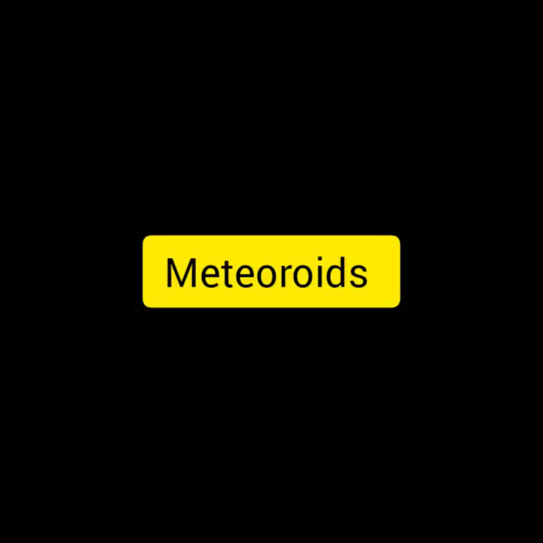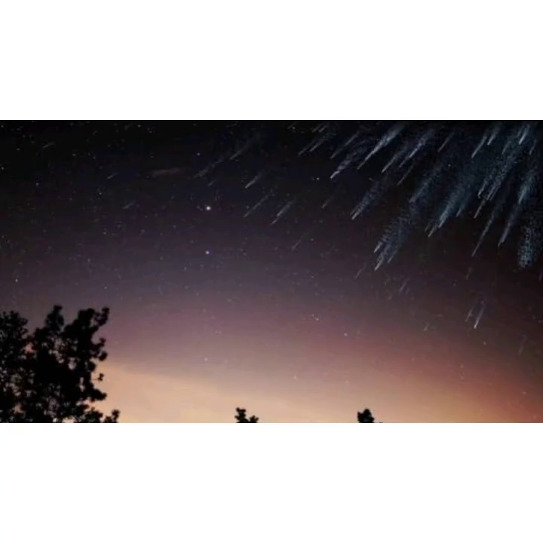Our next topic is meteoroids. What are meteoroids? These are small pieces of rock which move around the sun. Sometimes these meteoroids come near the earth and tend to drop upon it. During this process, due to friction with the air, they get heated up and burn.